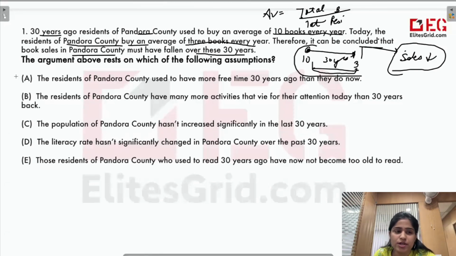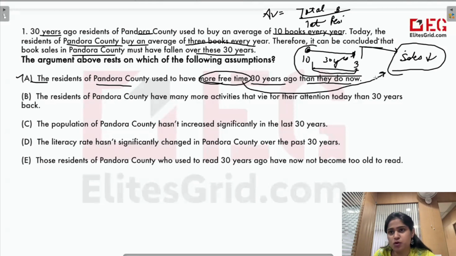Now let's come to option A. The residents of Pandora County used to have more free time 30 years ago than they do now. Now, having more free time is not directly related to sale of books. Because let's say, we have Mr. A who has 5 hours of free time, and now B has 2 hours of free time.